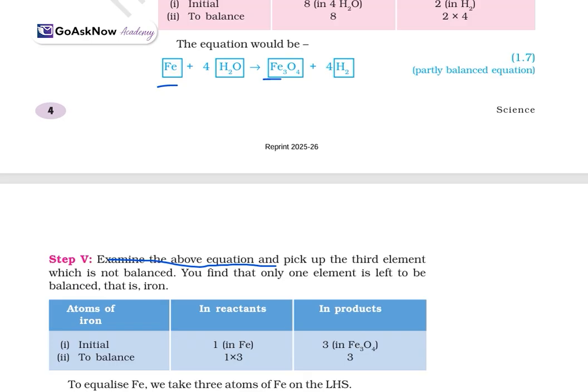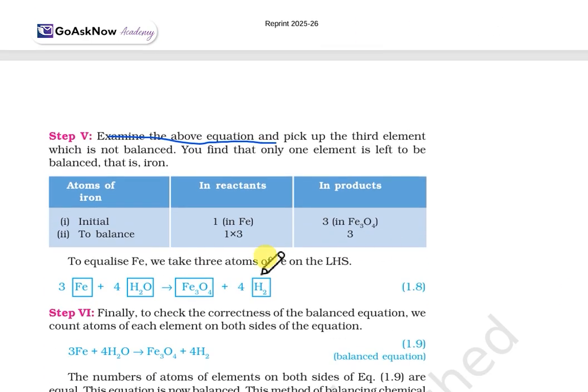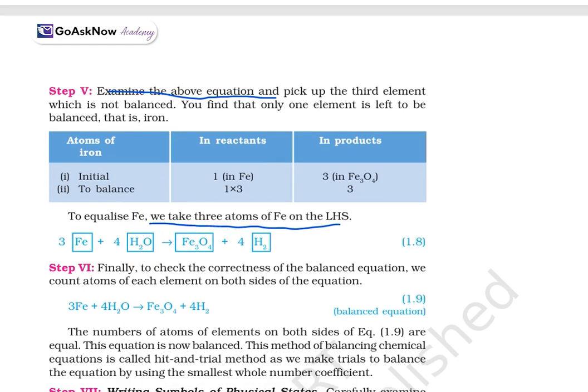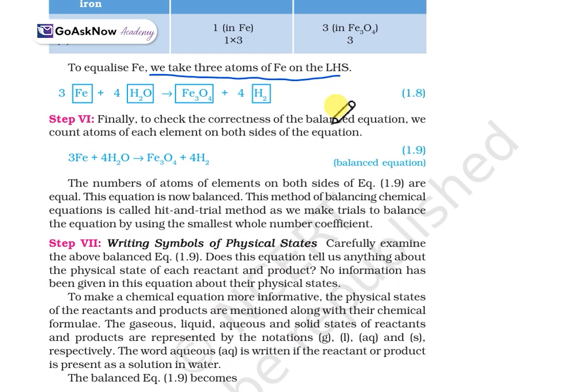So to balance it, finally, to equalize the equation, we take 3 atoms of Fe on the LHS. It will be 3Fe + 4H2O → Fe3O4 + 4H2. So step 6 will be, finally, to check the correctness of the balanced equation. We count the atoms of each element on both sides of the equation. We check 3Fe, 4H2O, Fe3O4 and 4H2. So whatever we have added, from there we got this equation, and this is the balanced equation.